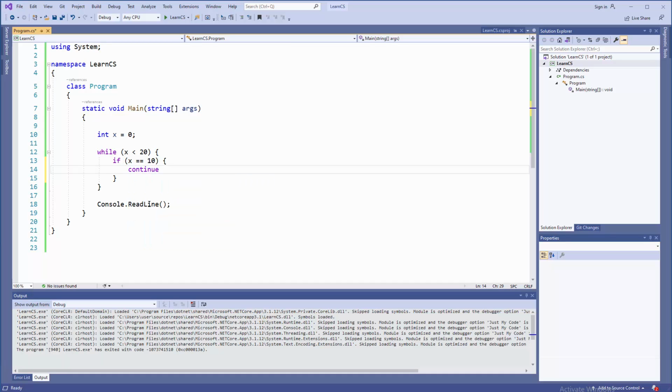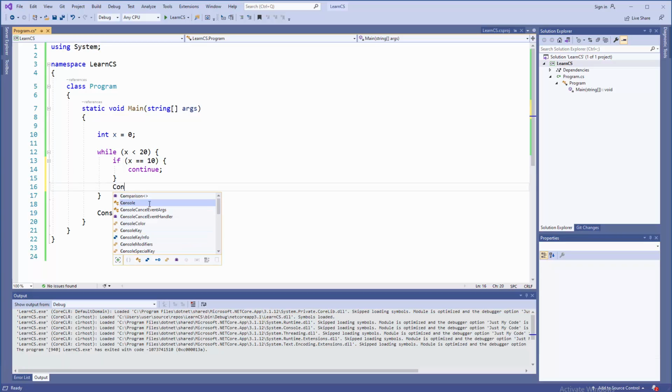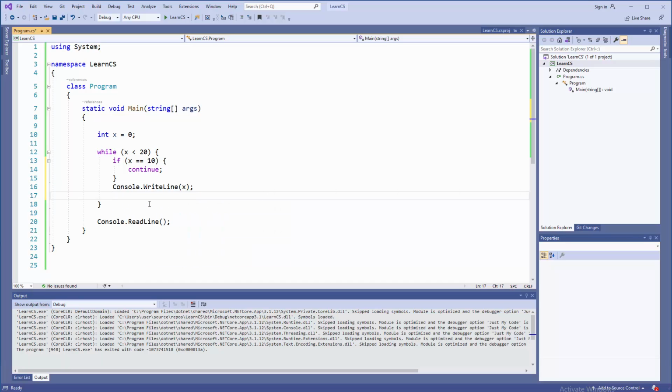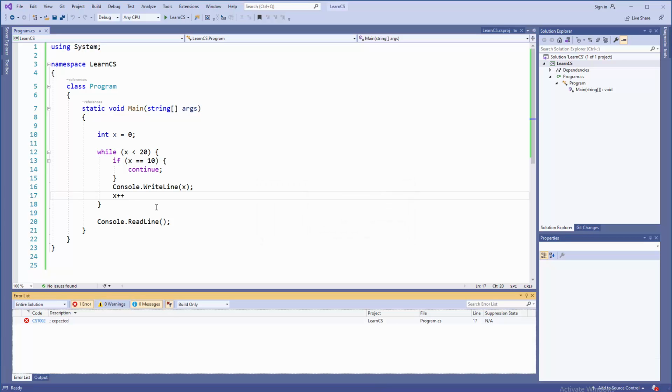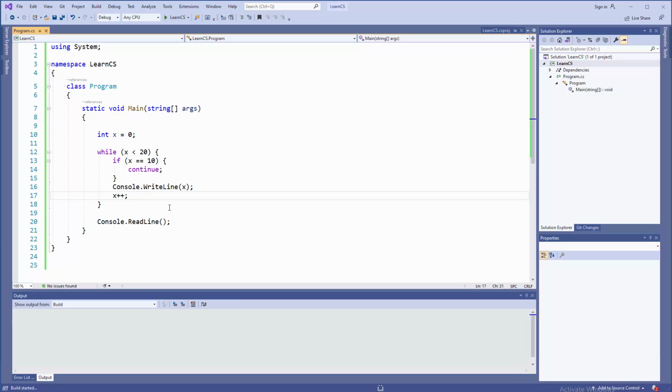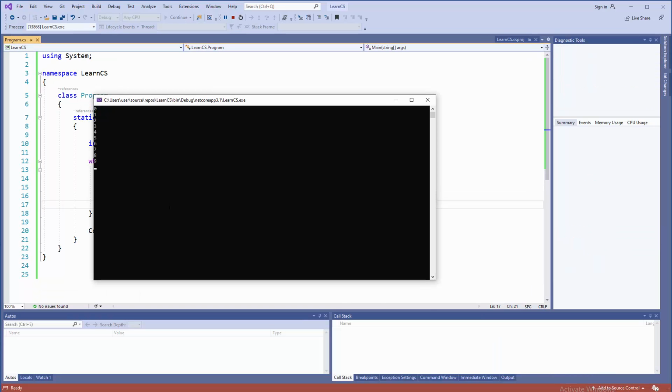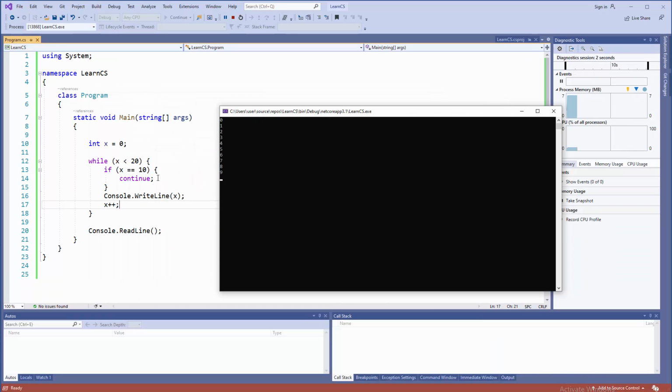Anyway, if x reaches 10, you will, well, continue. This is for continue. And what else? We do have to do some operation. So Console.WriteLine that specific x, and we need the algorithm x++. Well, is this enough? Let me test. F5 and there is a problem. Oh, right, semicolon. F5 and actually we do have break. And obviously there is a continue here.